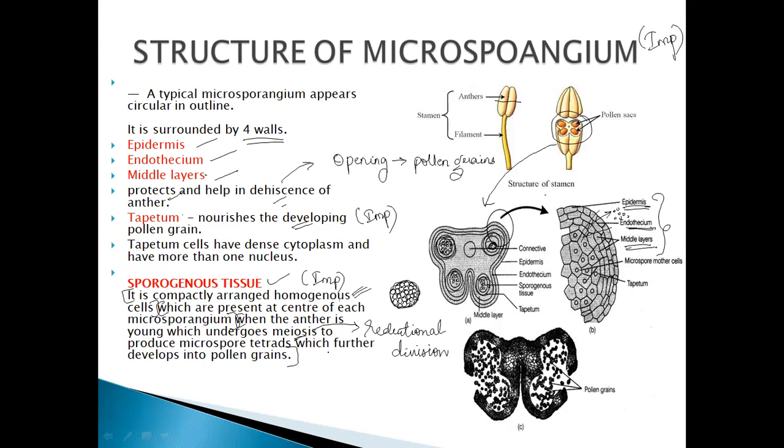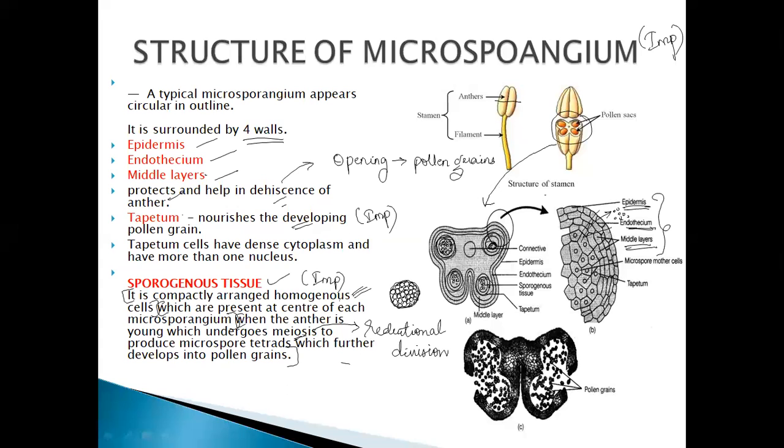The formation of gametes takes place by reductional division. So, when the anther is young, which undergoes meiosis to produce microspore tetrads, which further develop into pollen grains.